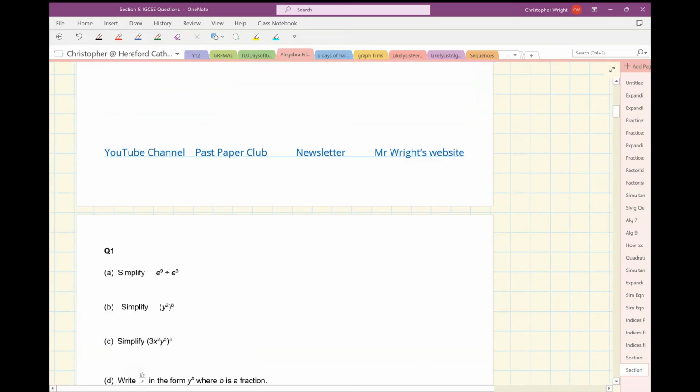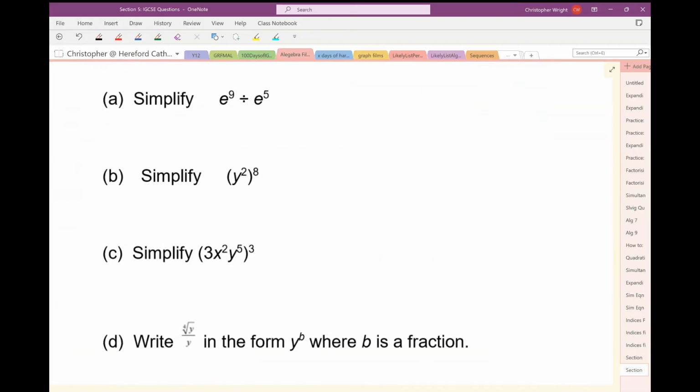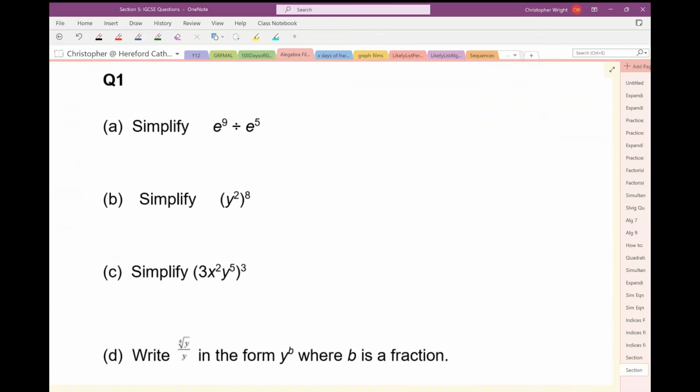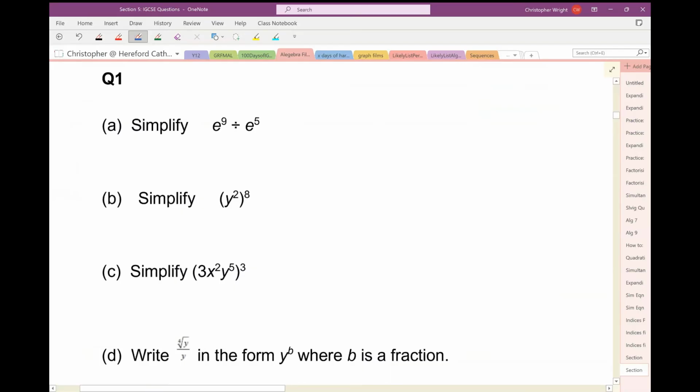Okay, question 1. Now, throughout these questions, I am unashamedly going to use the rules of indices. So now that we understand the rules of indices, and if you're not sure of any of them, I suggest you watch the earlier parts of this film, then we can simply get on and use them. So in this case, I'm dividing. I'm going to subtract the powers, e to the power of 4. Part B, I've got y squared, which I'm raising to the power of 8. So that's going to be y to the power of 2 times 8, y to the power of 16.